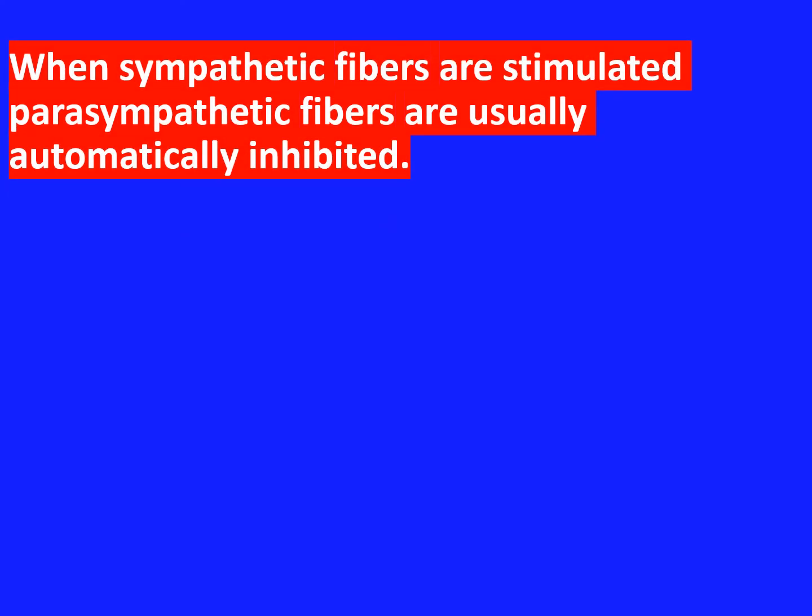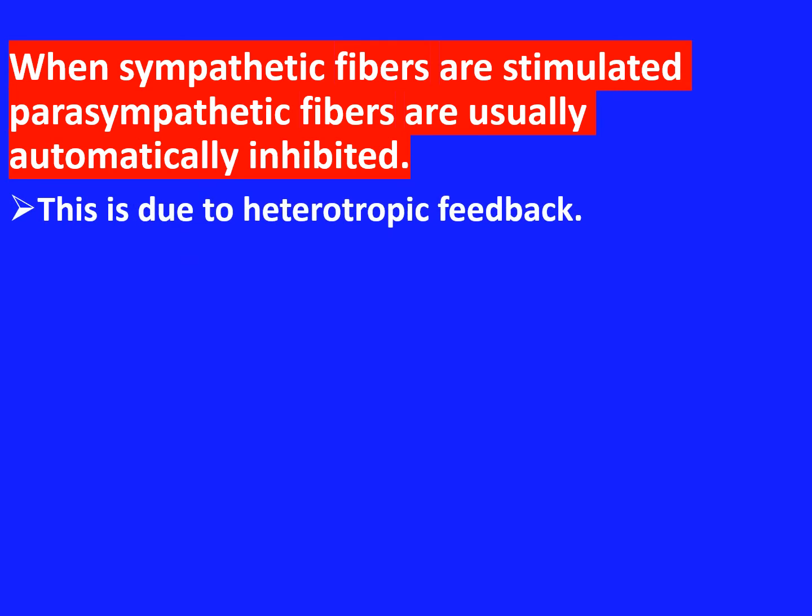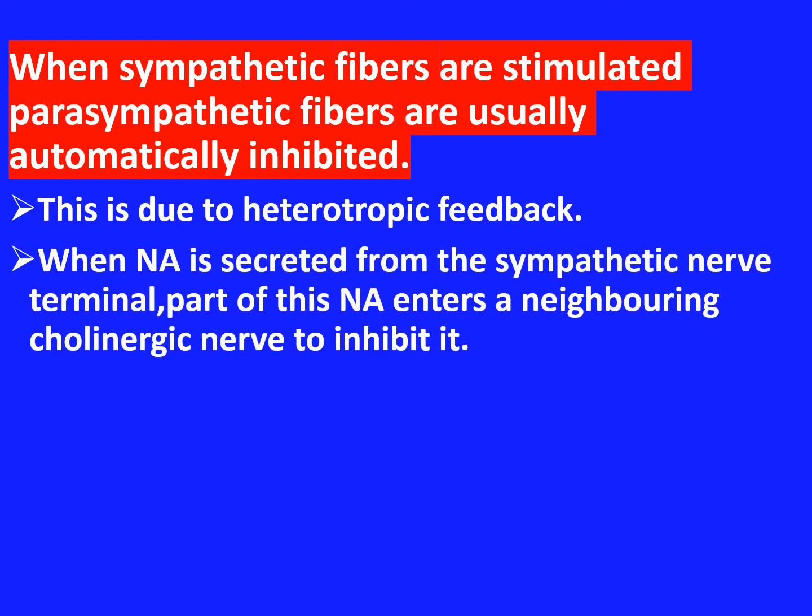When the sympathetic fibers are stimulated, parasympathetic fibers are usually or automatically inhibited. Why? This is due to heterotropic feedback. When noradrenaline is secreted from the sympathetic nerve terminal, part of this noradrenaline enters a neighboring cholinergic nerve to inhibit it.